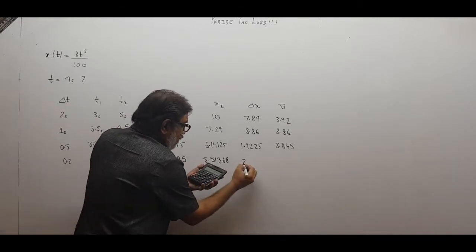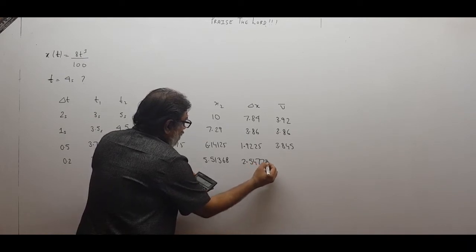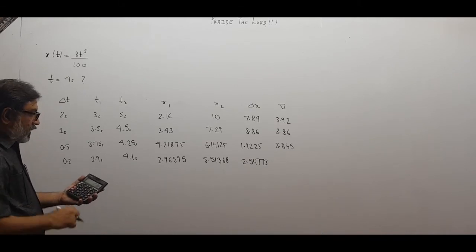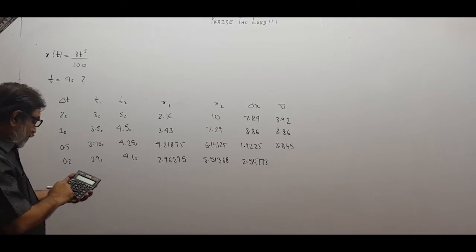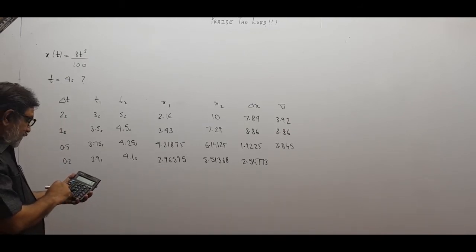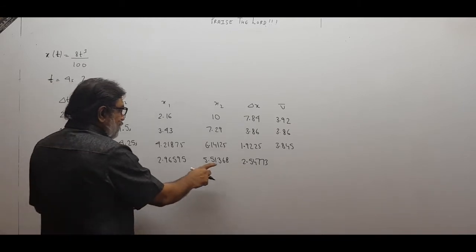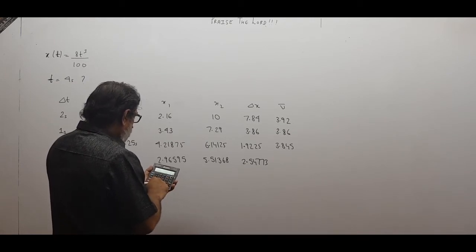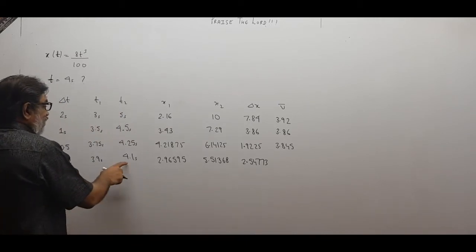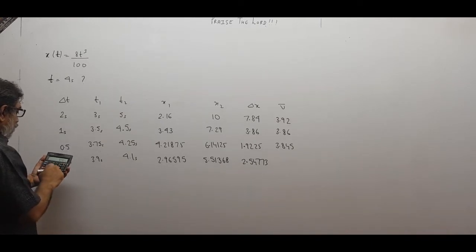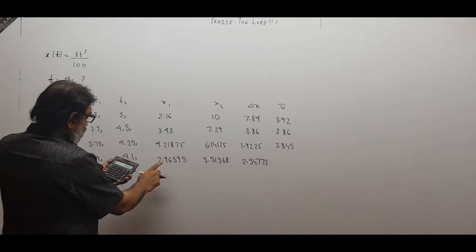So delta x for me is 2.54773, and I divide by 0.2. Wait, some mistake or what? This one I have to subtract, 5.51368 minus 2.96595, 2.54773. Let me check again. 3.9 cube, 3.9 into 3.9 into 3.9 into 8. Oh, there is a mistake here.